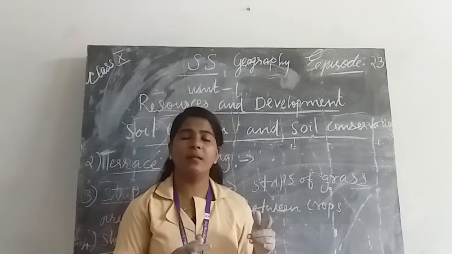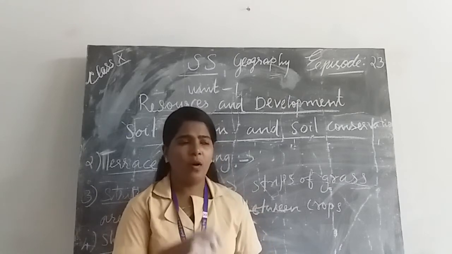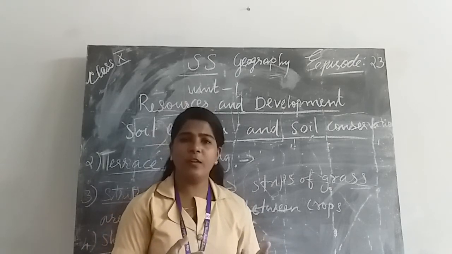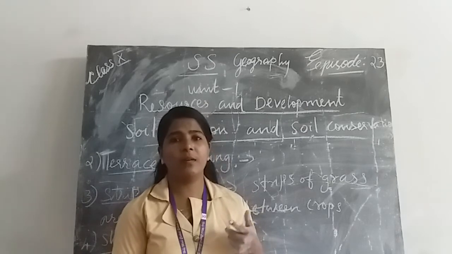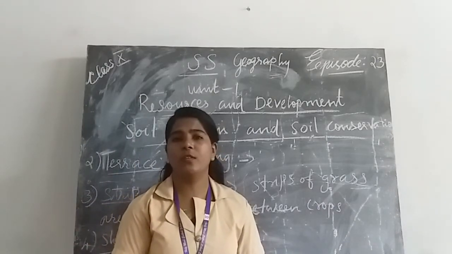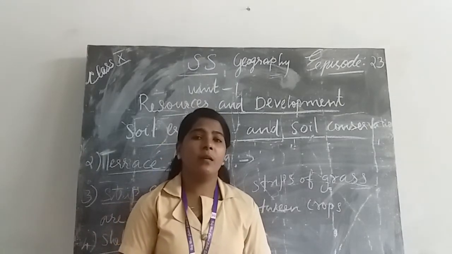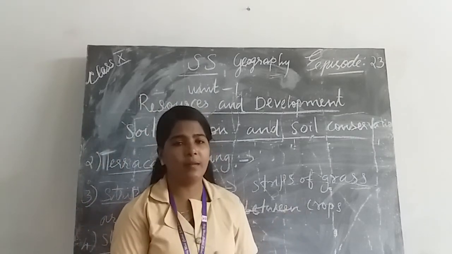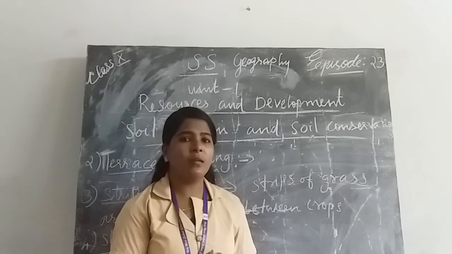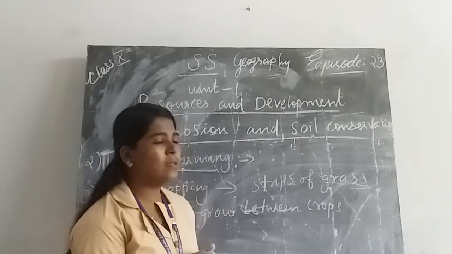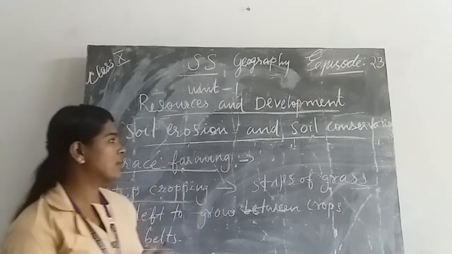You should all know the features of each soil properly. Sometimes the question is like this: write any three features of alluvial soil, or what is the difference between Bangar and Khadar soil, then the difference between laterite soil and arid soil, or red and yellow soil and laterite soil, then 3, 4, 5 features of black soil, then the features of forest soil, then the location, in which states we can see a particular soil, then how soil erosion happens and what the methods to prevent soil erosion are. We discuss these today.